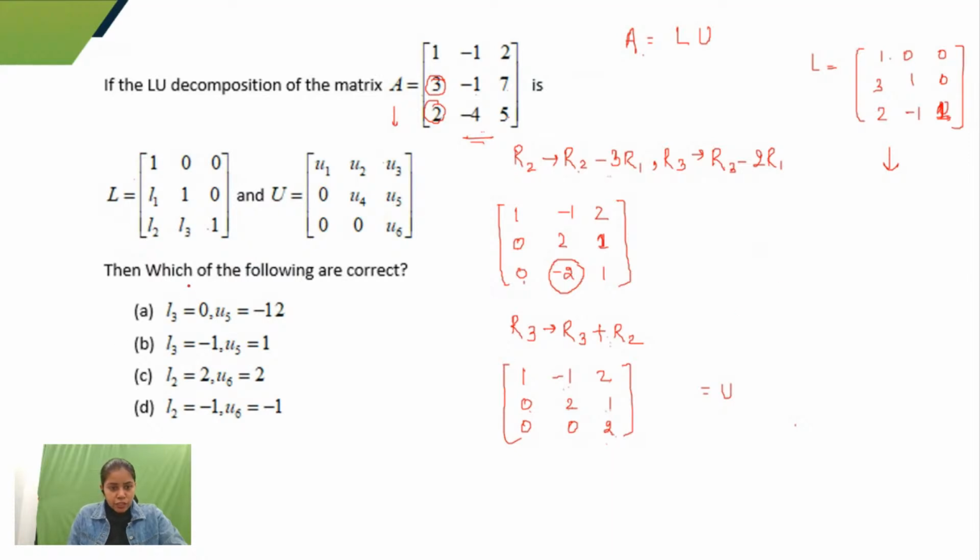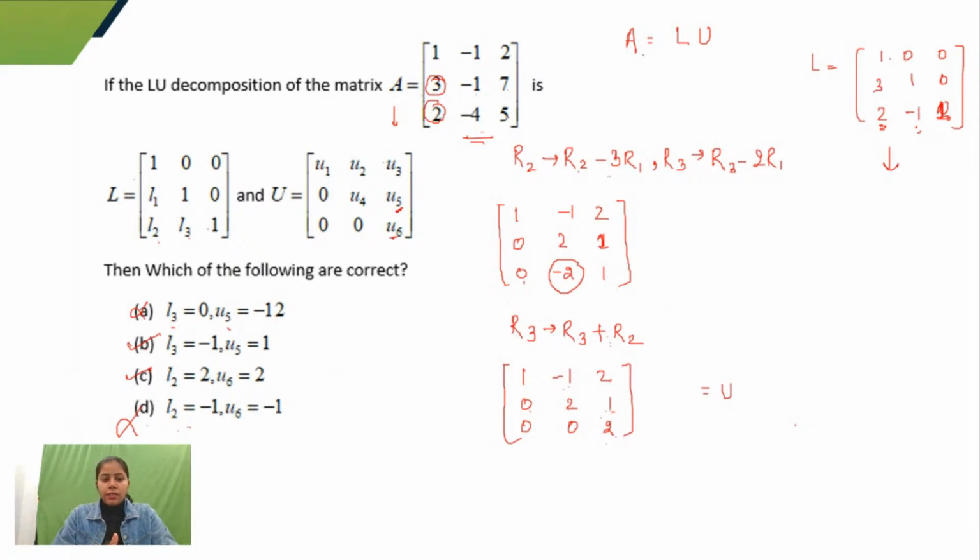Now I can compare with what they are asking. L3 is equal to 0, U5. L3 is not 0, L3 is here, so this is not true. L3 is minus 1. U5 is 1, and U5 is here, so this is correct. L3 is minus 1 and U5 is 1. L2 is 2 and U6 is 2, U6 is here, so option C is also correct. Let's check D. L2 is equal to minus 1. That is not true. So you can see that options B and C are correct.